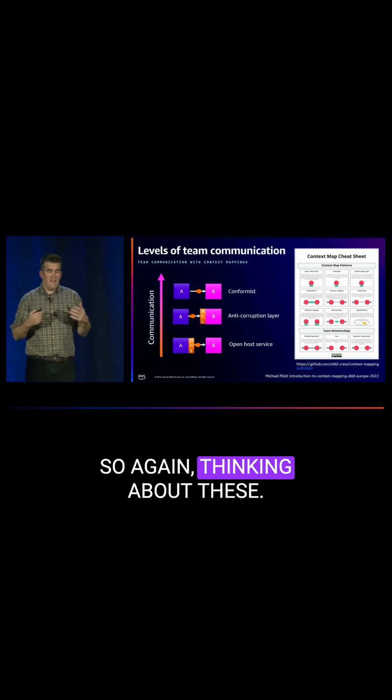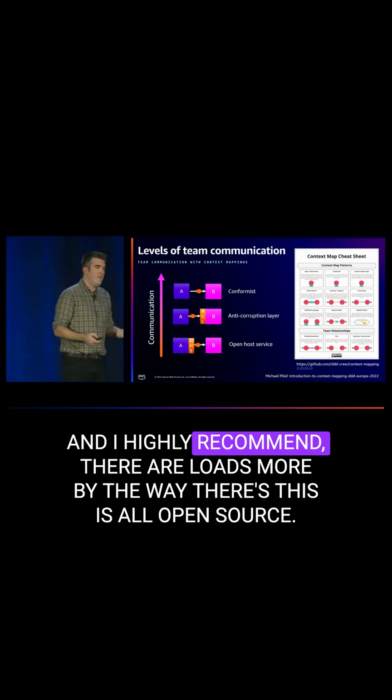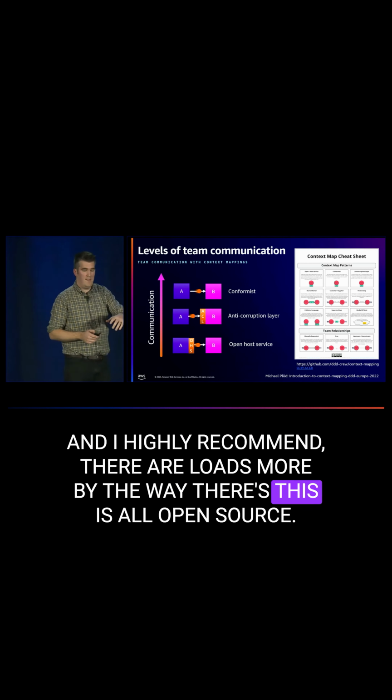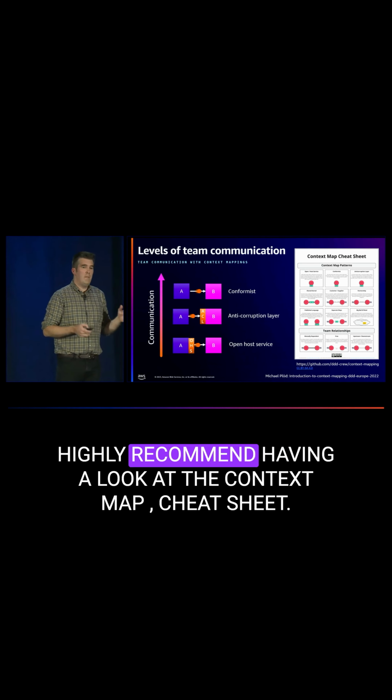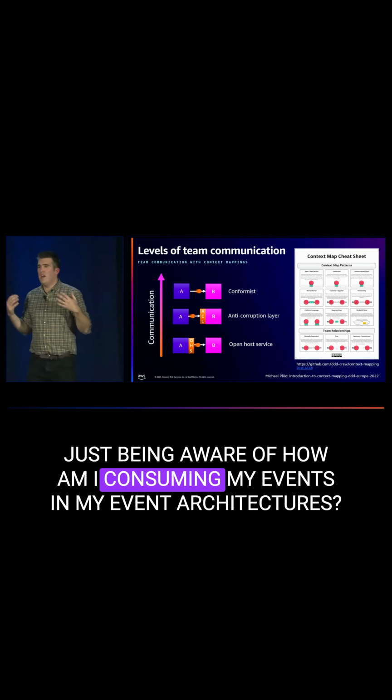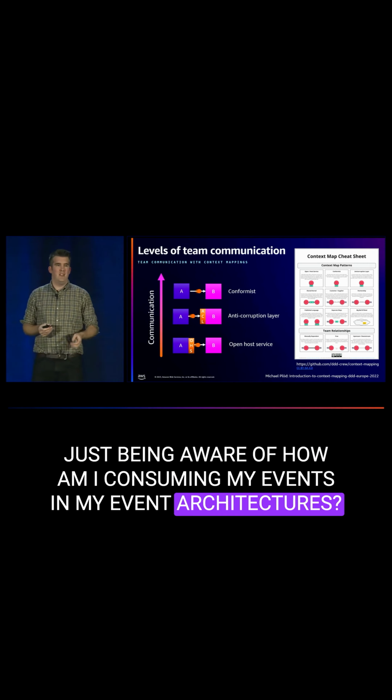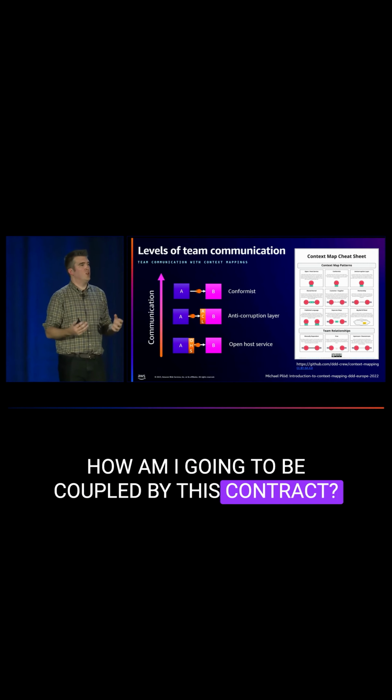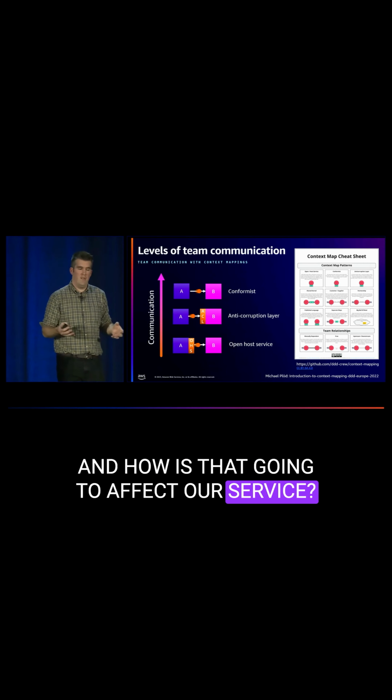So again, thinking about these. I highly recommend, there are loads more by the way, this is all open source, having a look at the context map cheat sheet. Just be aware of how you are consuming your events in your event architectures. How are you going to be coupled by this contract, and how is that going to affect your service?